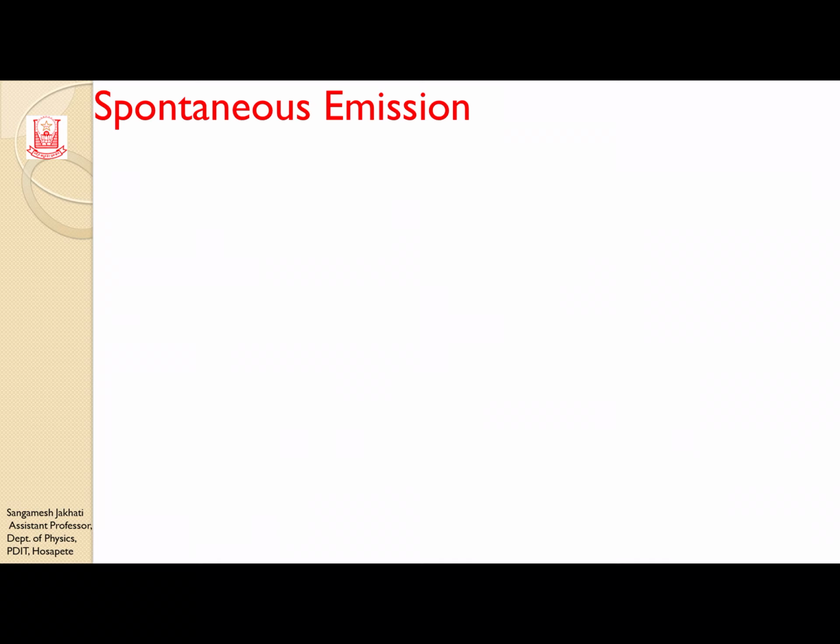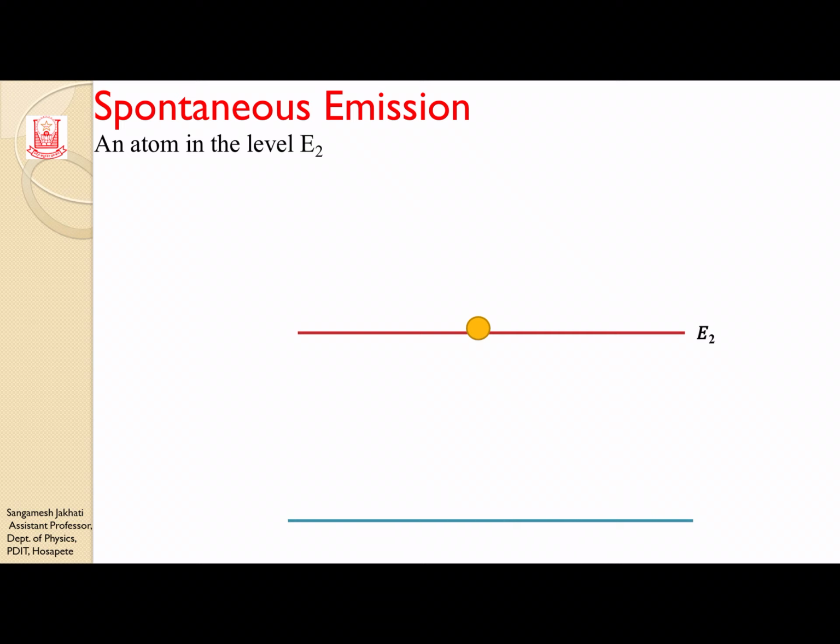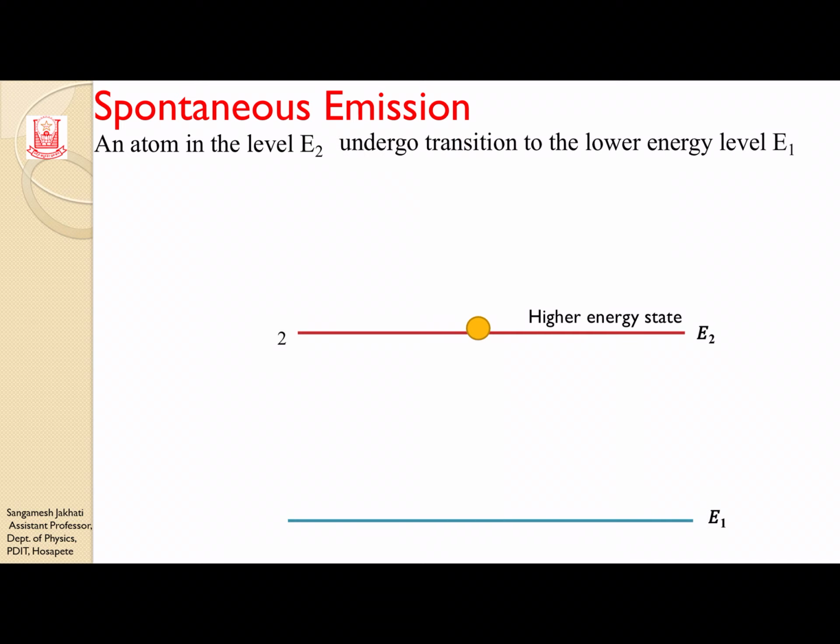Next, let us discuss spontaneous emission. Consider an atom in the energy level E2, that is a higher energy state. This atom undergoes a transition to lower energy state E1 spontaneously, on its own.